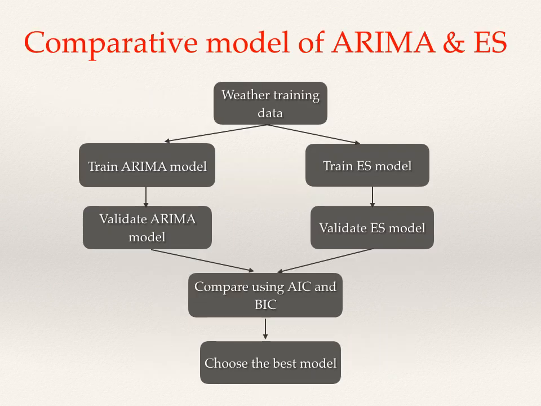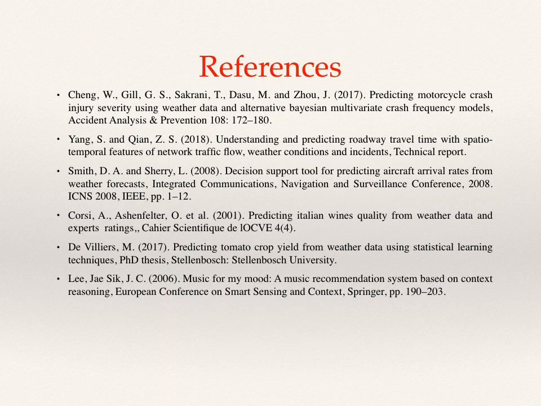For forecasting, the weather data will be divided into two parts, training and testing. The training part will be used to train both the ARIMA and the ES model. Then the testing set will be used to test the models and they will be compared using AIC and BIC measures, which we have discussed in the literature review. Then the best of these two models will be used for forecasting. Hence, a model will be built for auto generation of the playlist using prominent techniques and algorithms for forecasting and classification. The references used throughout the presentation are mentioned here.